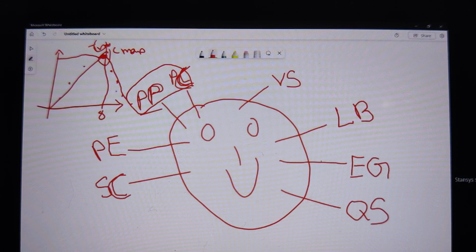We first calculate the concentrations, then we draw the graph, and then we determine Cmax, Tmax, area under the curve, sigma, and lambda. All these come under PP, pharmacokinetic parameters.